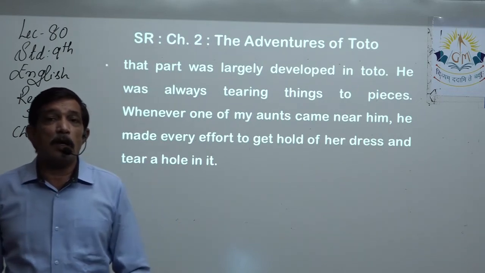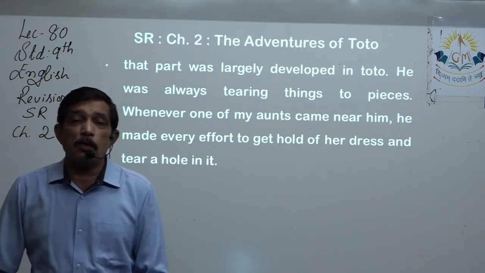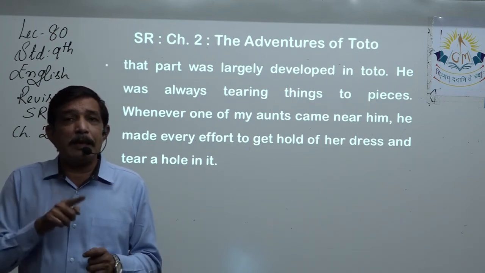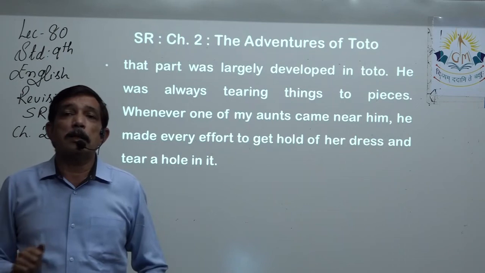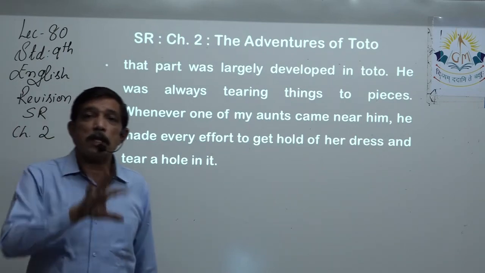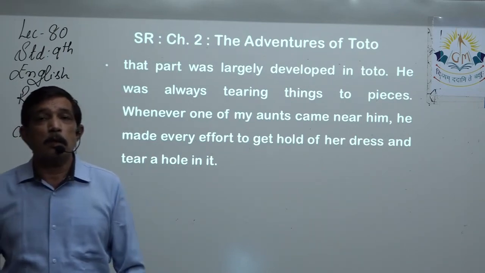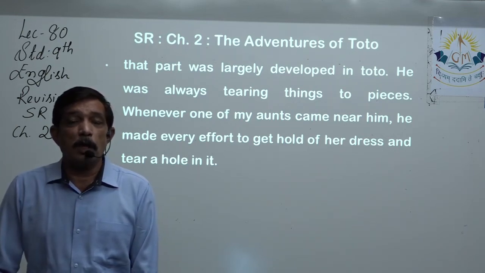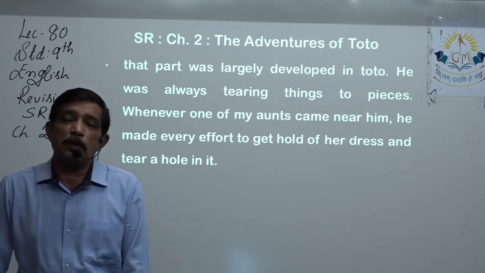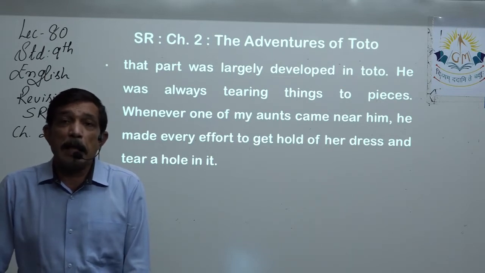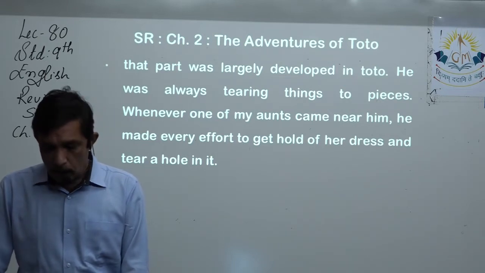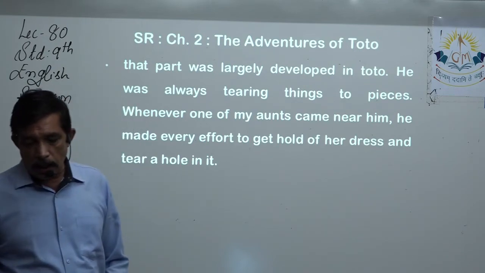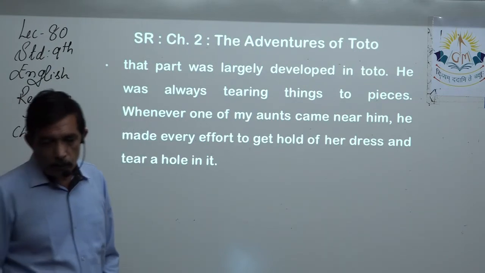So you will find lots of screaming inside the household. If somebody from outside has come, Toto was always bent on trying to tear the dress or the sari. So people will stay away from the household, they are afraid, right? And for Toto that's a mischief, but that scares the people who come from outside. So he made every effort to get hold of the auntie's dress and tear a hole in it.